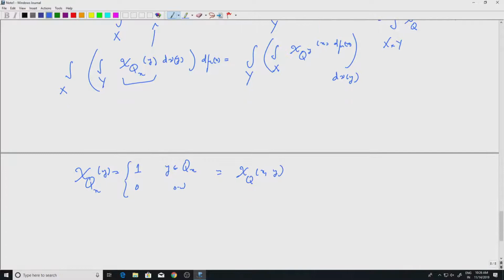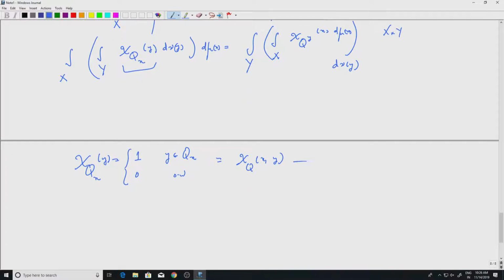If I plug that into the previous equality, what we have is the integral over x of the integral over y of chi Q of (x, y) d nu of y, d mu x. You do the same thing on the other side and you get the integral over y of the integral over x of chi Q of (x, y) d mu x.